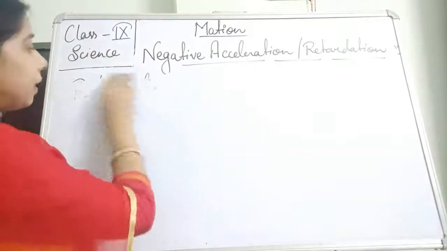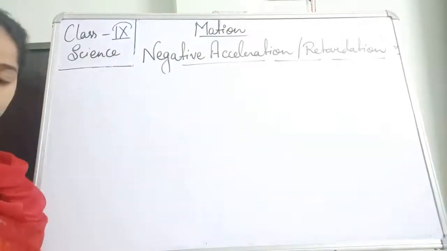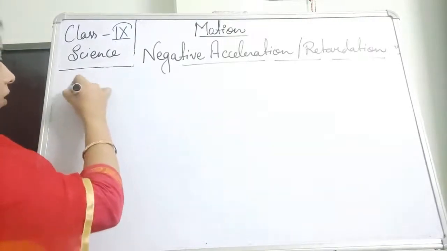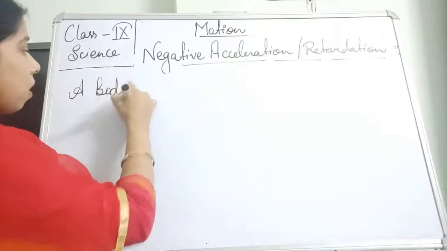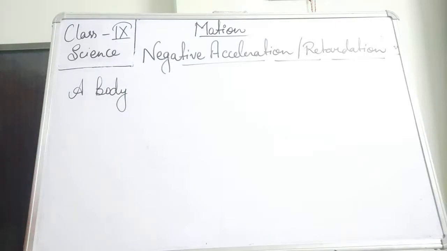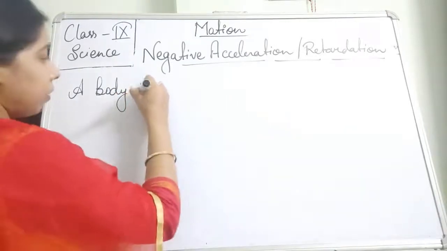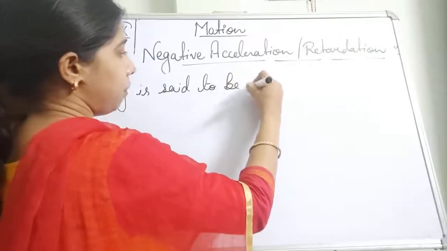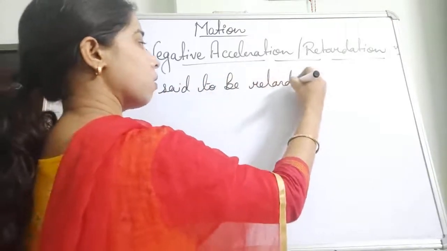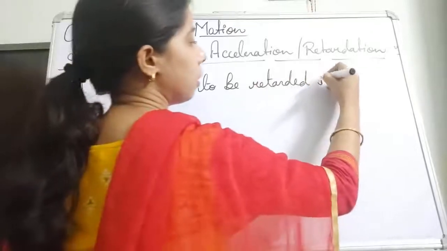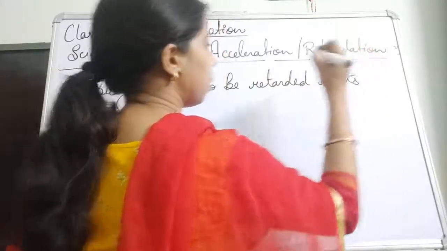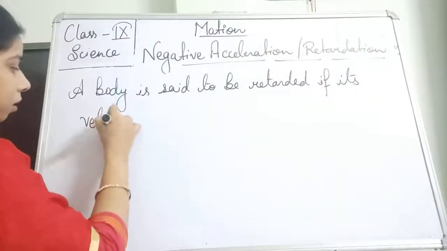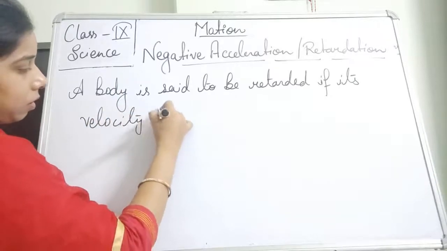A body is said to be retarded if its velocity is decreasing.